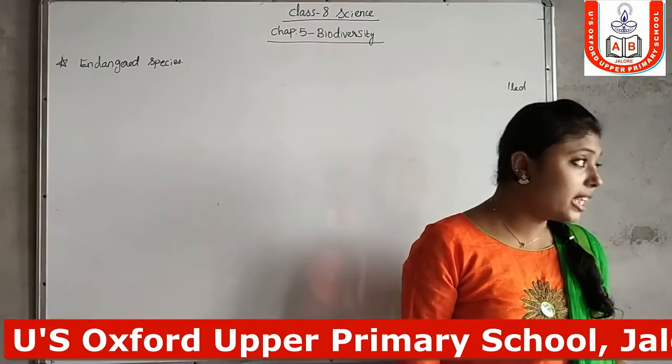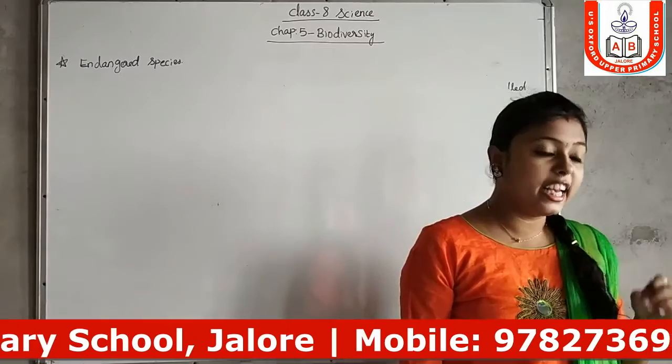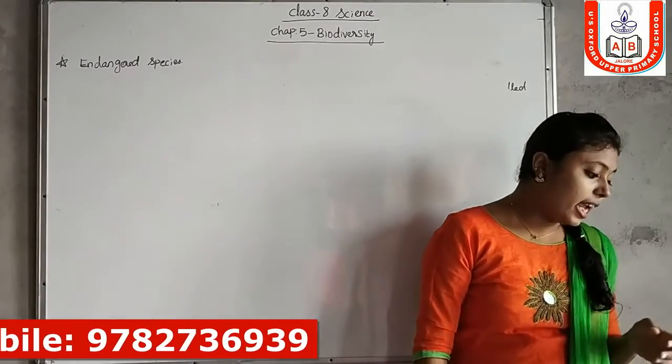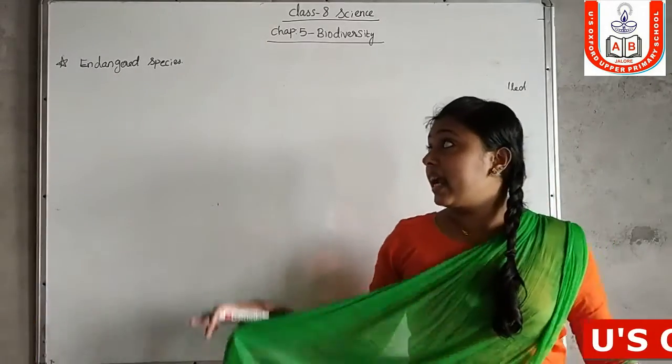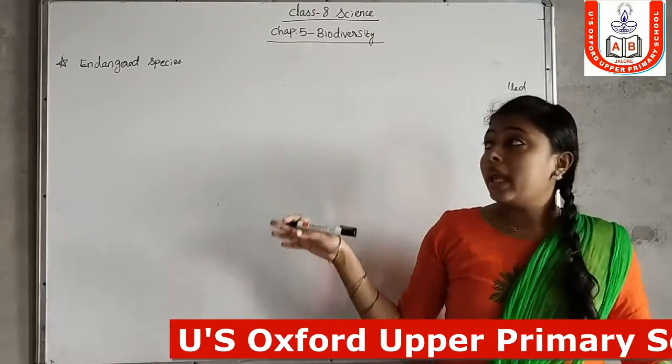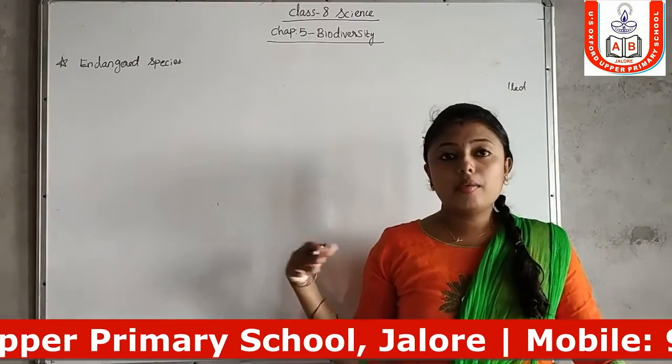Organisms whose count is decreasing below a certain limit and are at the margin of extinction are called endangered species. So they may become extinct in future.